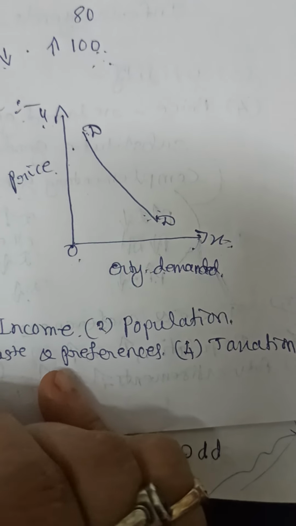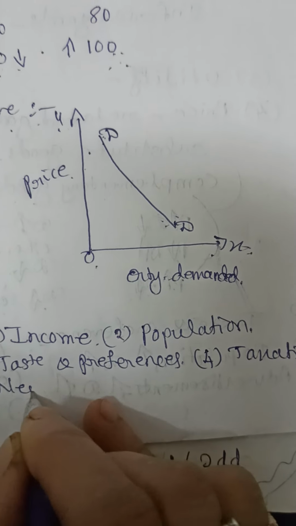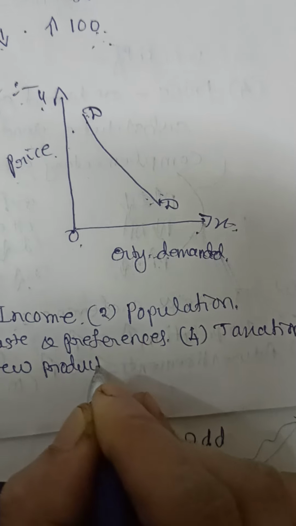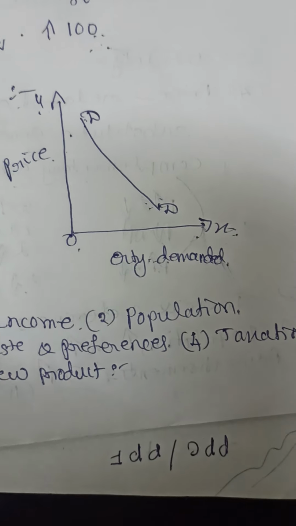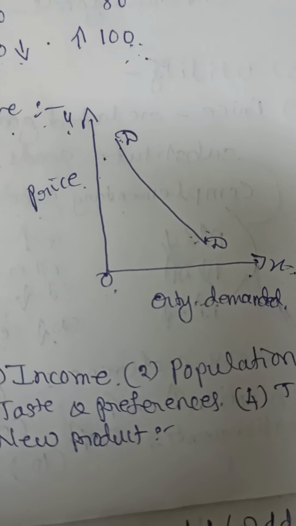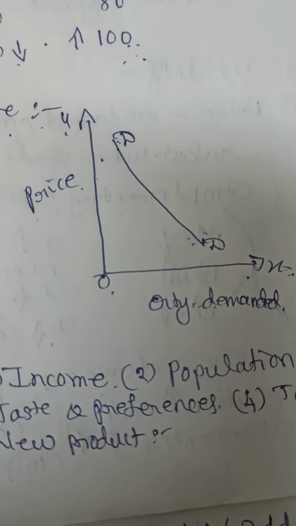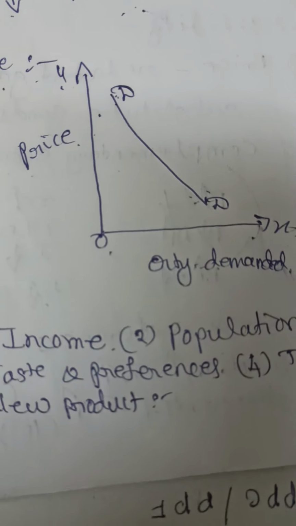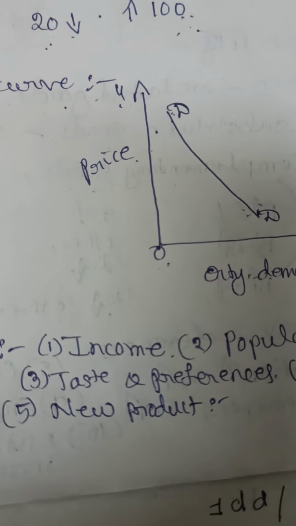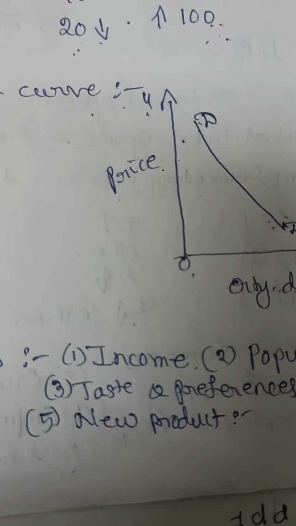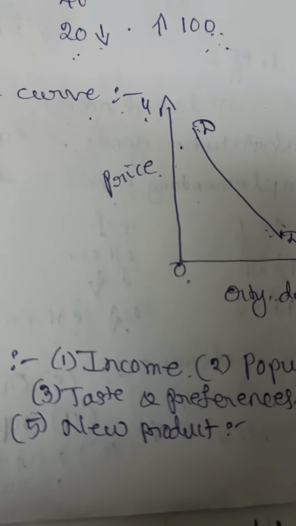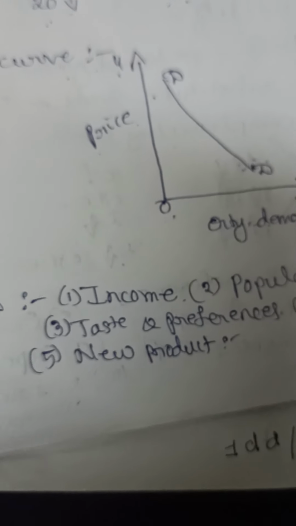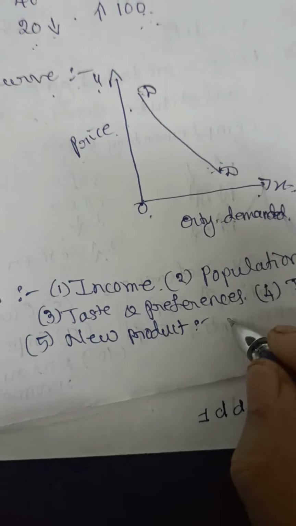Then the fifth one, new product. It is assumed that no new product should be introduced. If a new product is introduced in the market, that will disturb the consumer. The consumer will prefer the new product, and that's why it is in the law. No new product should be introduced during that period. If it is introduced, the law will not function.